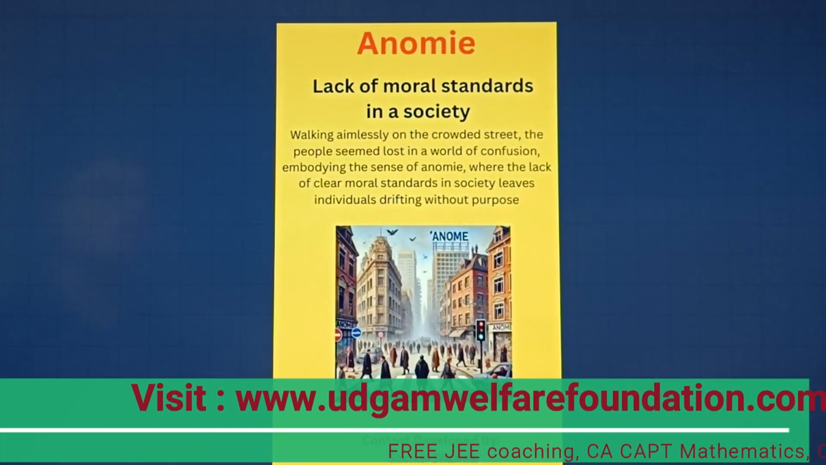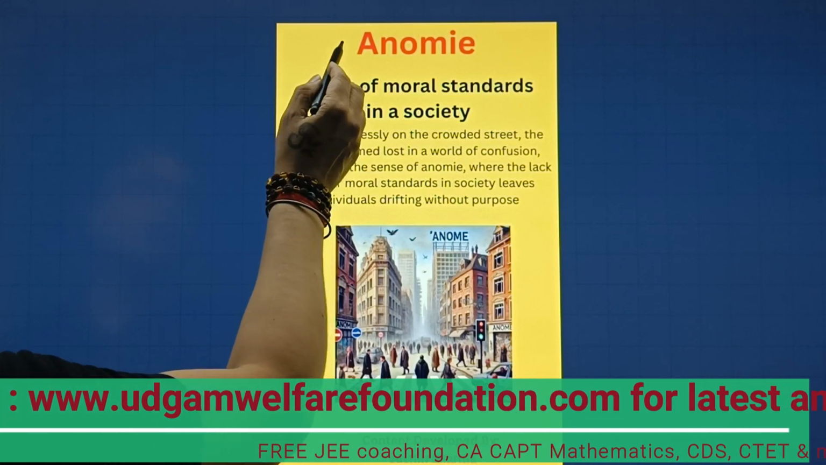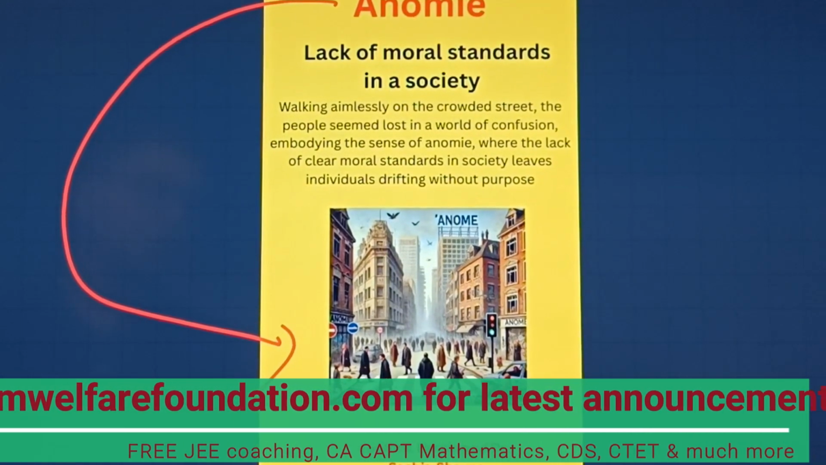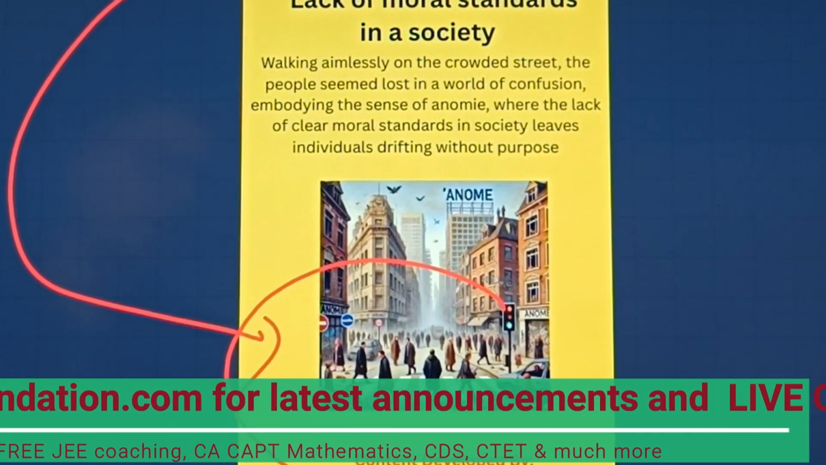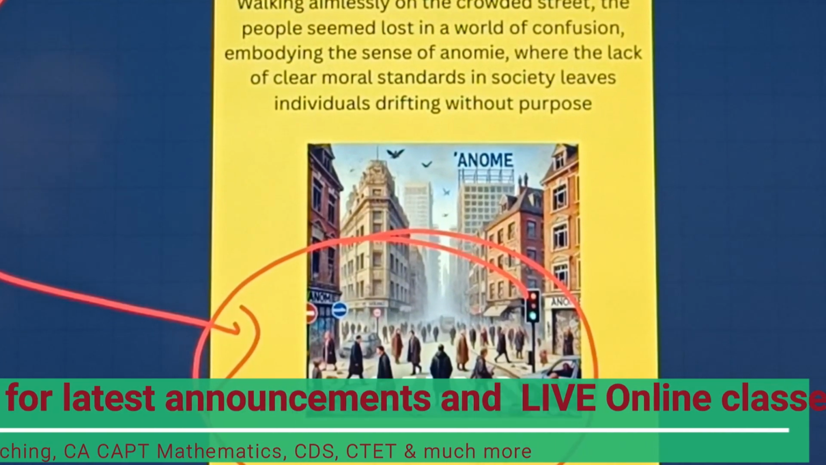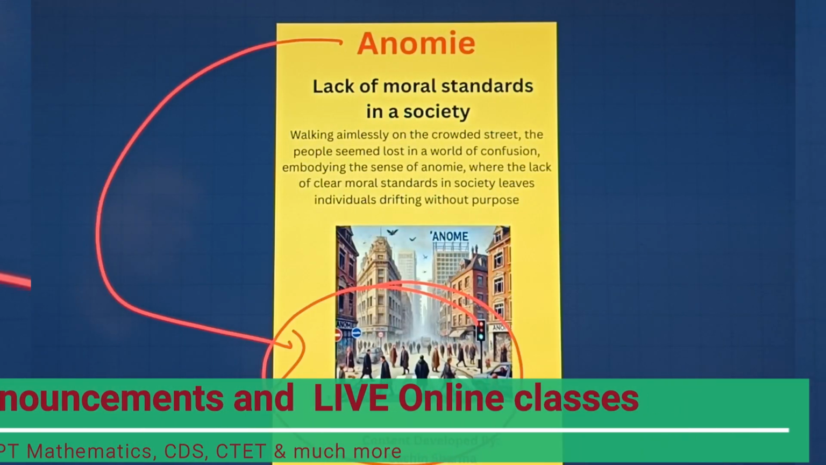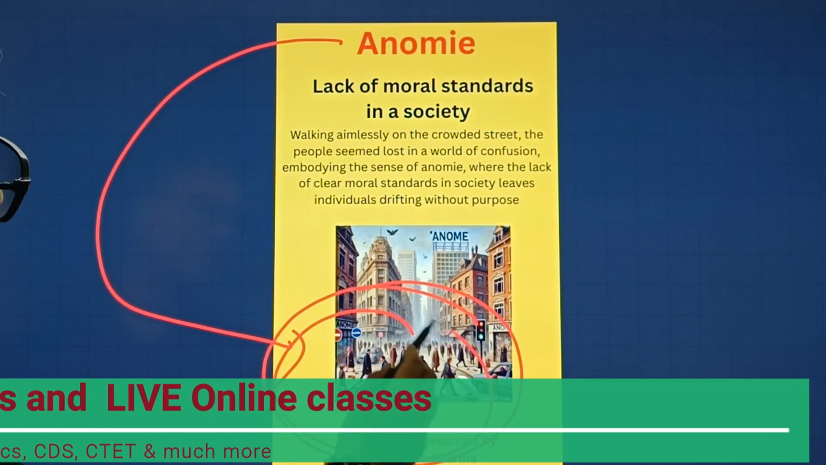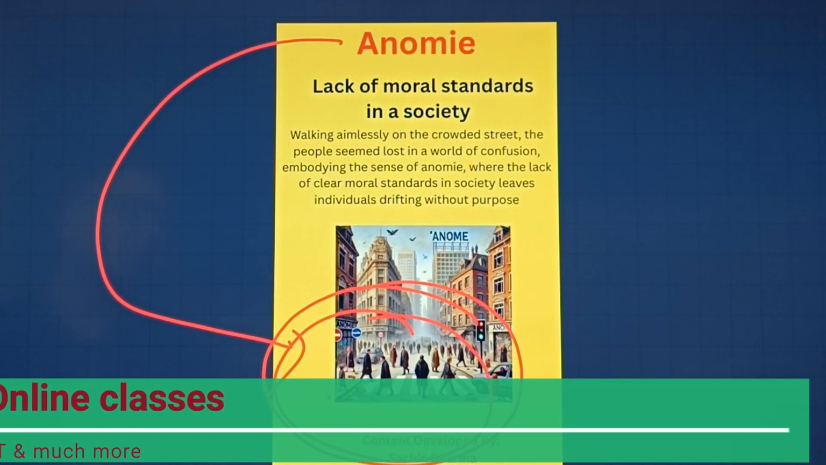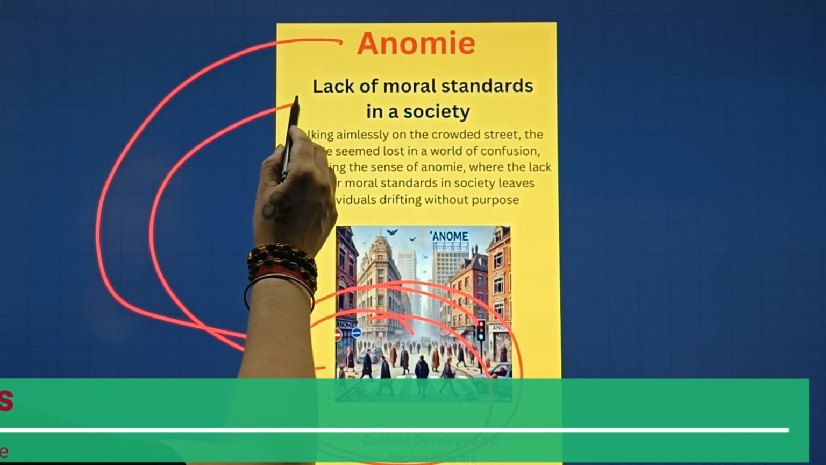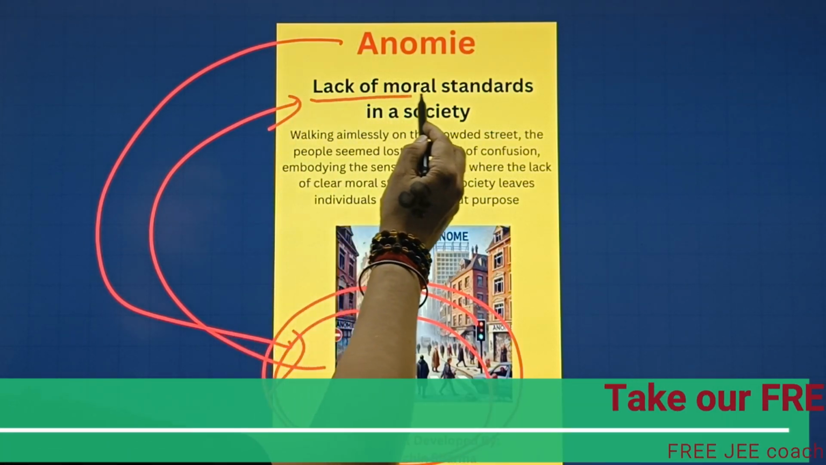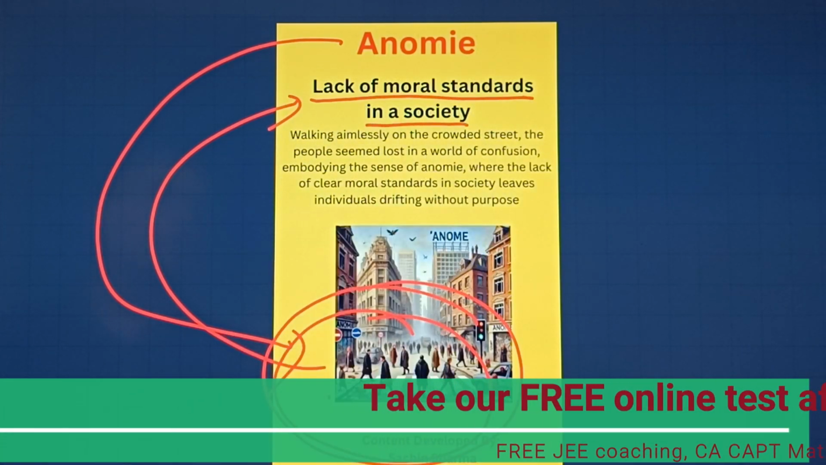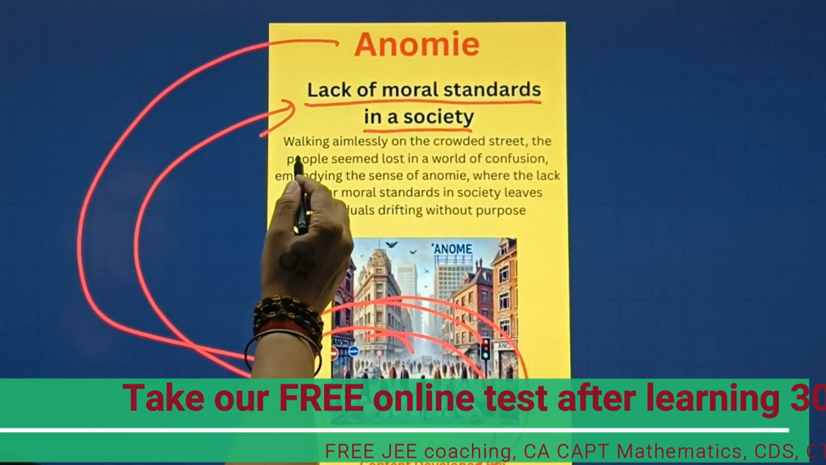So students, this is our next word which is anomie. Now let's understand with the help of this particular picture. Here people are moving here and there and throwing some garbage on the road, on the street itself, which is showing less moral standards. So let's understand with the help of this particular meaning. Lack of moral standards in a society. Now let's understand with the help of the sentence here.